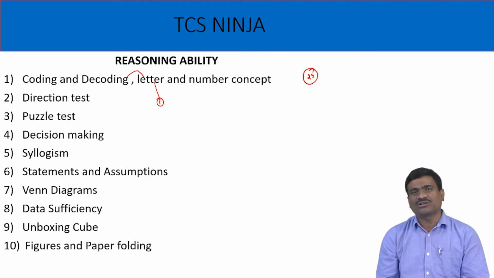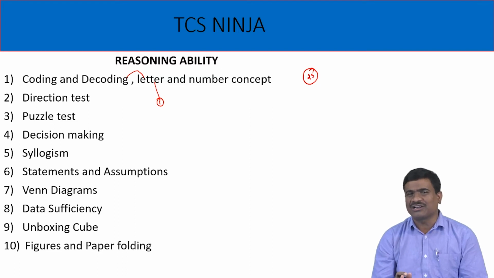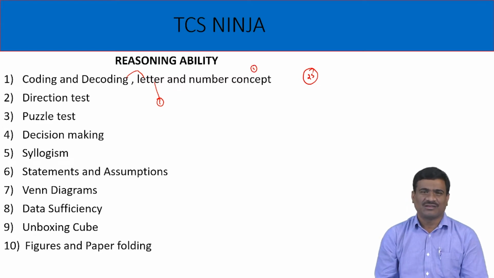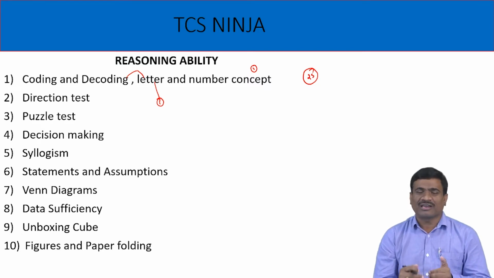In the next, third concept: number series, number classification, number analogy. Minimum 1 mark, maximum 2 marks. In the next application: first difference concept, second multiplication concept, third nearest square number and cube number. Again the same: number series, number classification, number analogy.